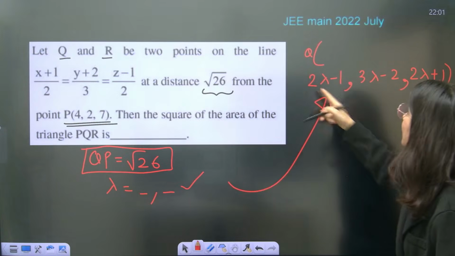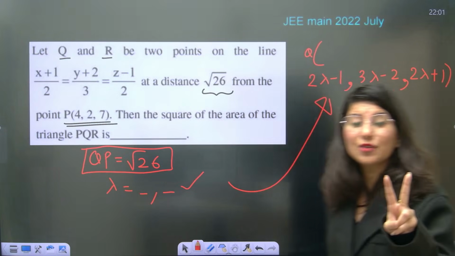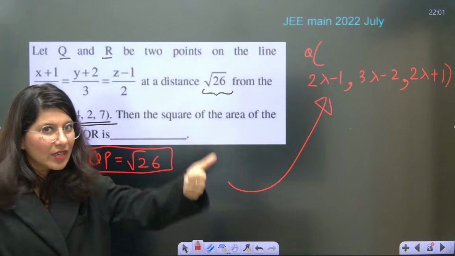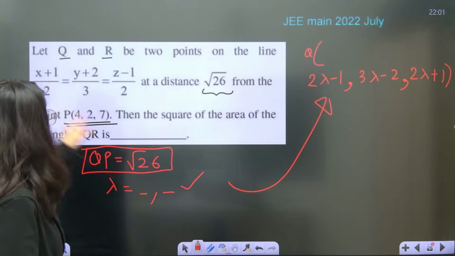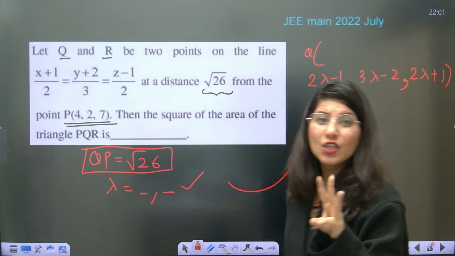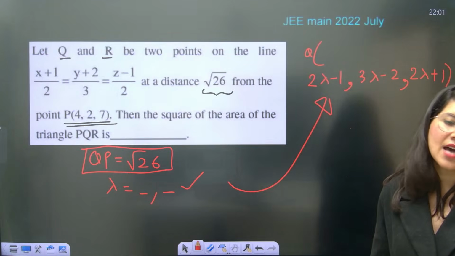Put it over here and get two sets of coordinates for Q and R. Q will be there, R will be there, P is already there. Now you've got all three vertices, P, Q, R.